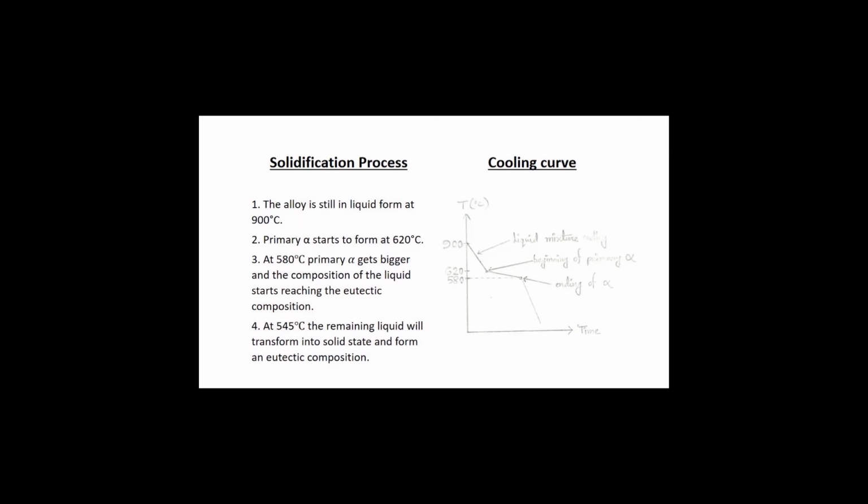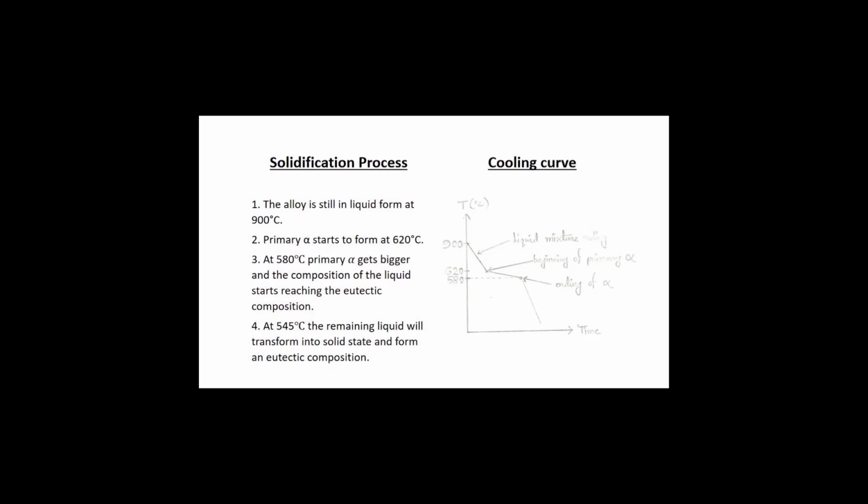If we observe the solidification process of the hypoeutectic alloy with 15% copper and 85% aluminium, the alloy will still be in liquid form at 900 degrees Celsius. However, when it comes down to 620 degrees Celsius, the primary alpha starts to form. At 580 degrees Celsius, primary alpha gets bigger and the composition of the liquid starts reaching the eutectic composition. Finally, at 545 degrees Celsius, the remaining liquid transforms into a solid state and forms a eutectic composition.